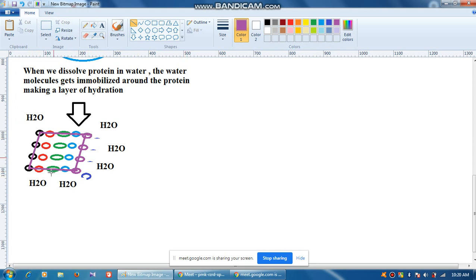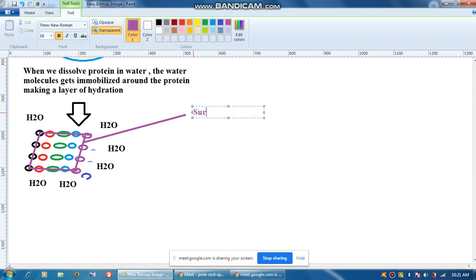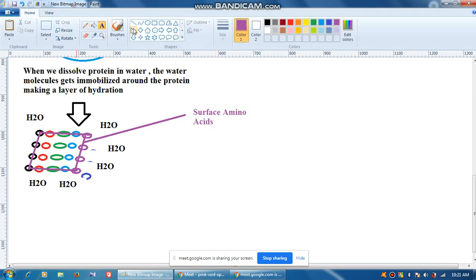So there are two main types of amino acids. Some amino acids are present on the surface, some amino acids are present in the core, isn't it? So we'll put it like this: surface amino acids. Okay, so there is one more, core amino acids.